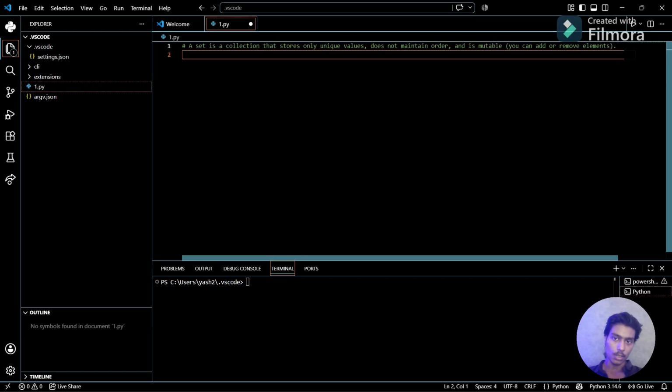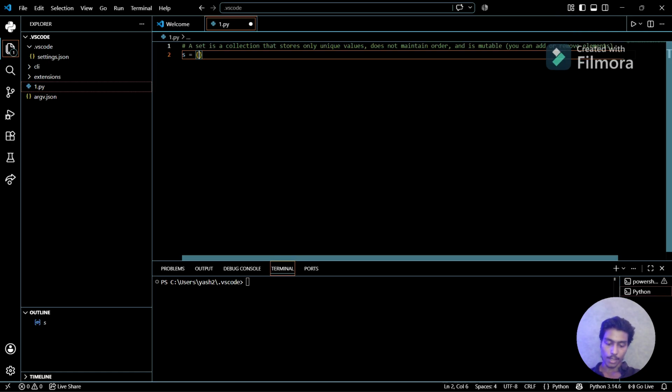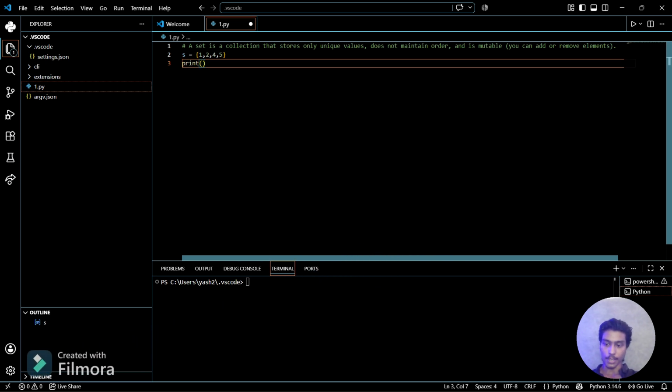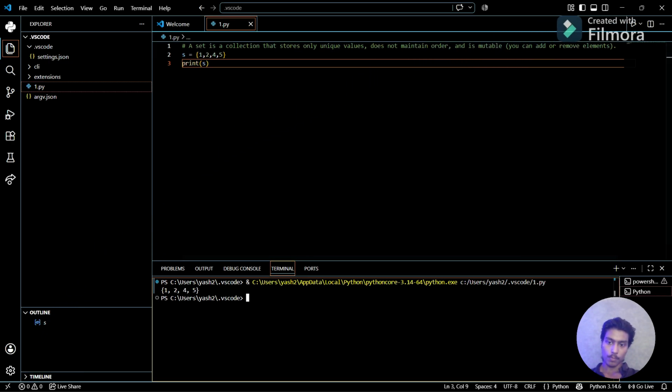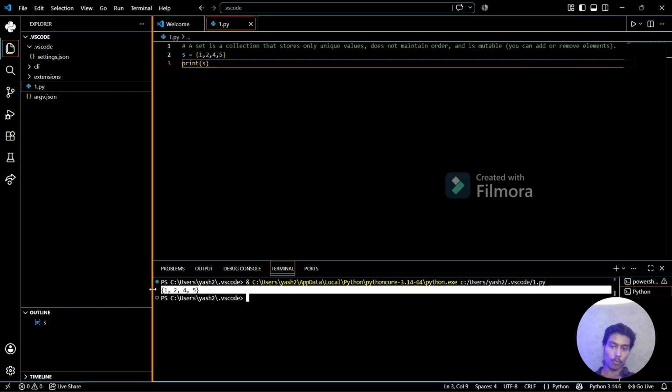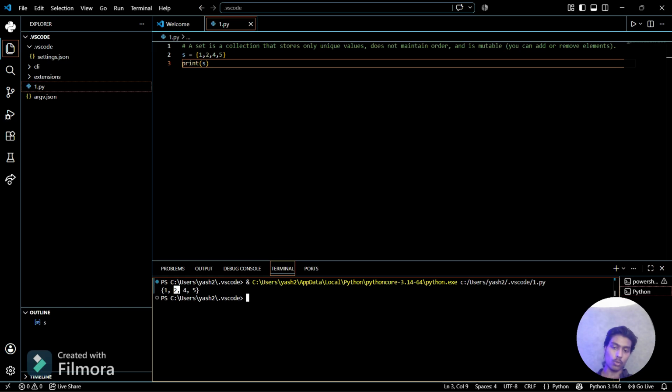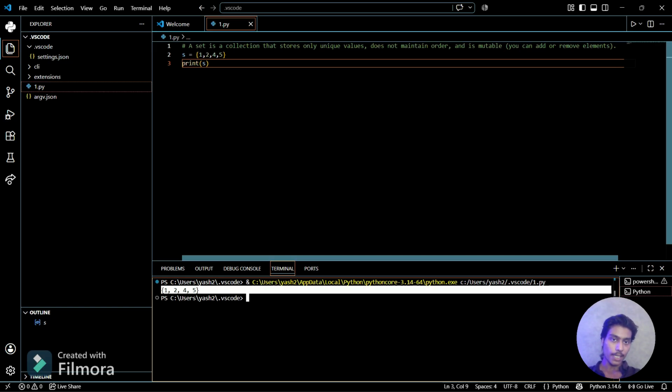So how can we store values in a set? First I have to define s is equal to, and we store it by curly braces, and I can store some values into that. If I print s, you can see the output is 1245, but later the output can change. It can be like 1425 also. That's why it is unordered.